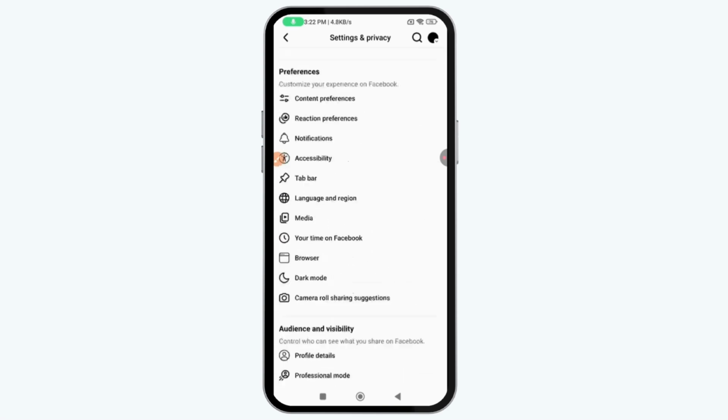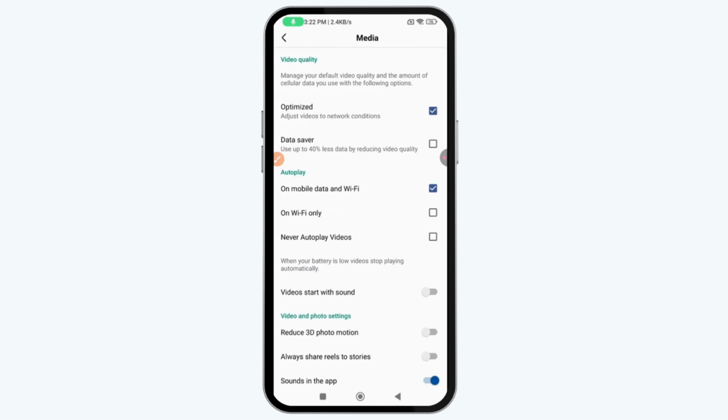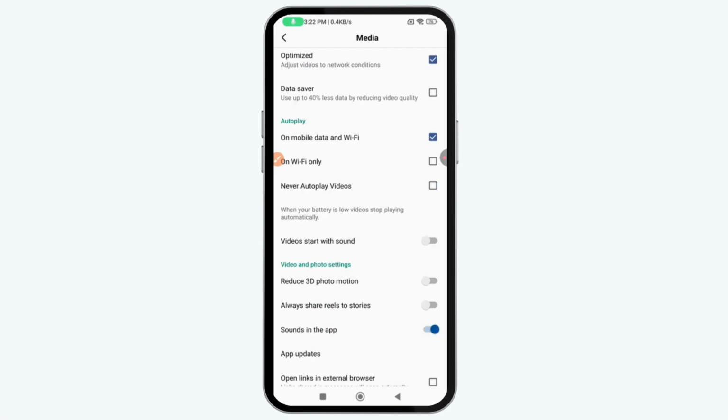Tap on Media. Once you tap on Media here, if you've turned on your data saver, then you just need to simply go and turn it off and select Optimized, and you will have an option of Video Start with Sound. So you need to go and turn this on, and that's it. Now you can go and restart your Facebook or your device, and it will fix your Facebook video no sound problem.